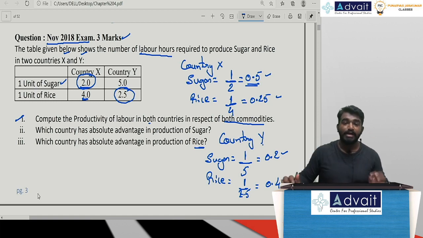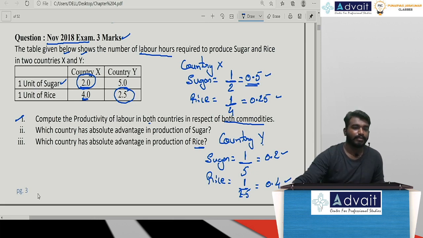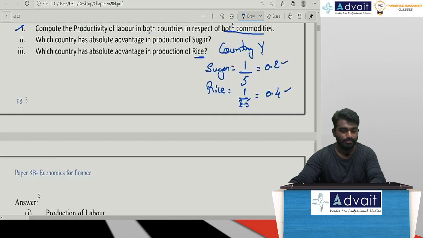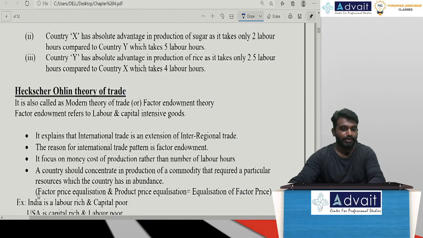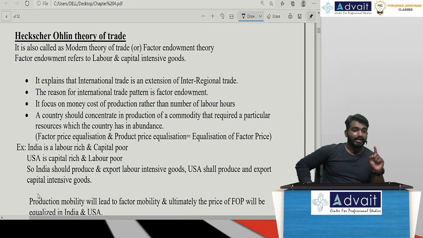But now the next one, the fourth theory, is called the Heckscher-Ohlin theory, also called the HO theory. An important point to be remembered in HO theory is that it concentrates on both labor as well as capital.